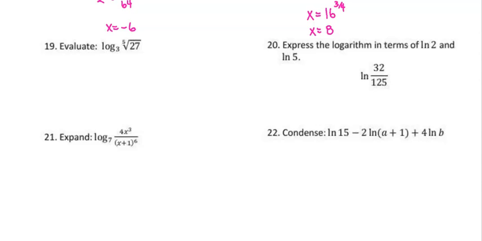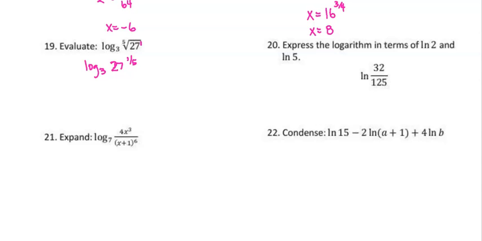All right, number 19 says evaluate log base 3 of the 5th root of 27. So first, let's start out with log base 3 of 27. And if it's a 5th root, we talked about this on the front, that means it's going to be raised to the 1/5 power, like there's a 1 right there.